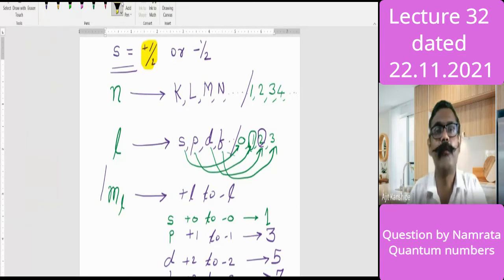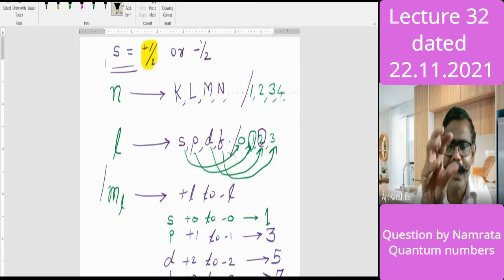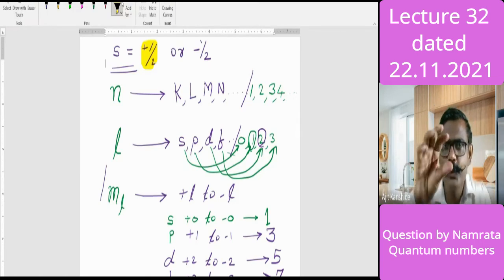Let me ask you one question. Consider the electron is here, and the electron is spinning. Are you able to see the spin of the electron? This is the direction of spin. I repeat, this is the direction of spin of the electron.